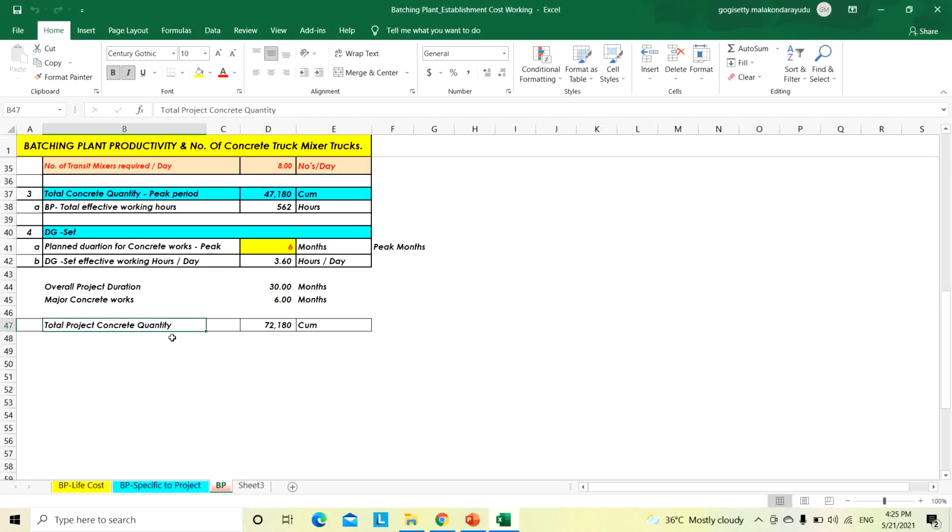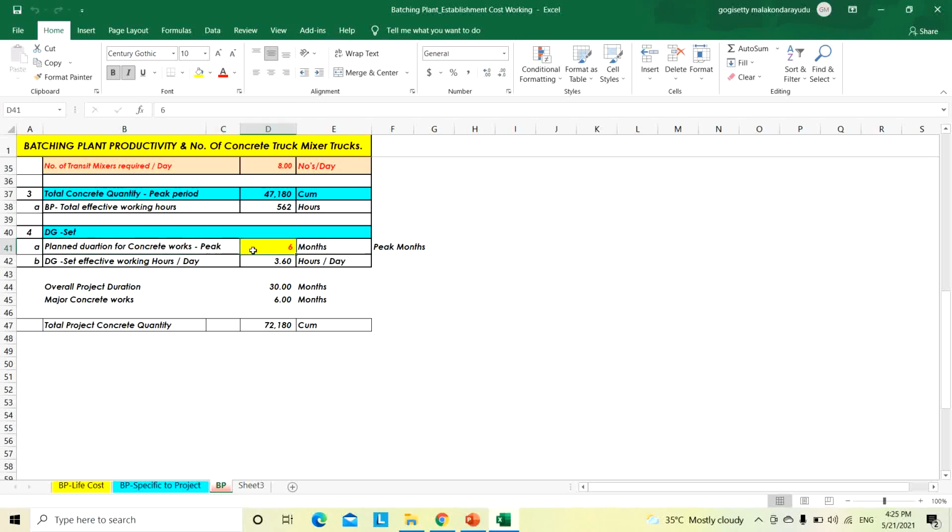Total project concrete quantity is 72,180 cubic meter. This is the total project quantity. Overall project duration is 30 months. The major concrete, meaning all major pipe rack foundations and equipment foundations, is only 6 months. That 6 months concrete quantity is 47,180 cubic meter. So based on this 47,180 cubic meter, what will be the batching plant availability duration as